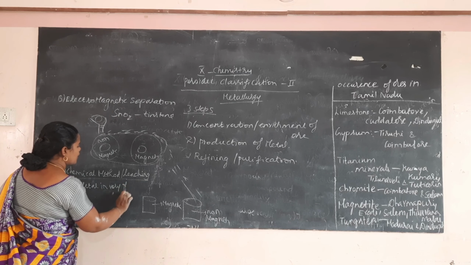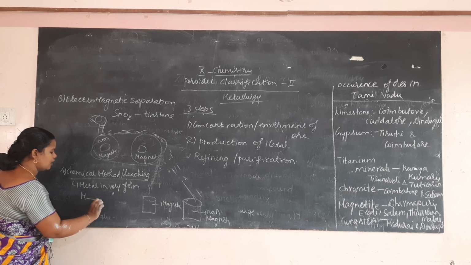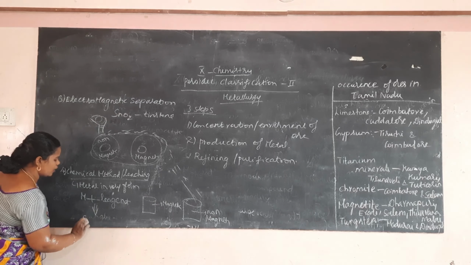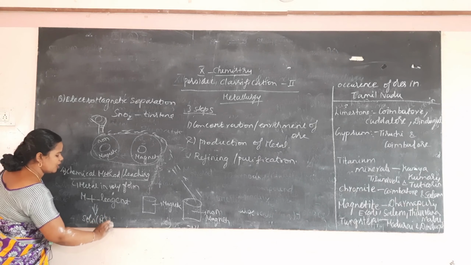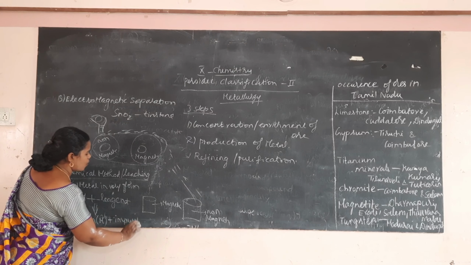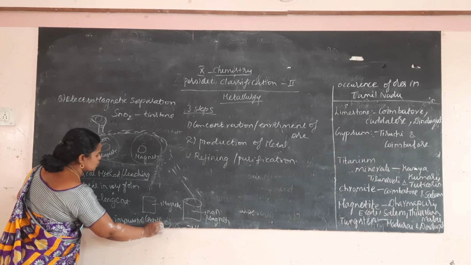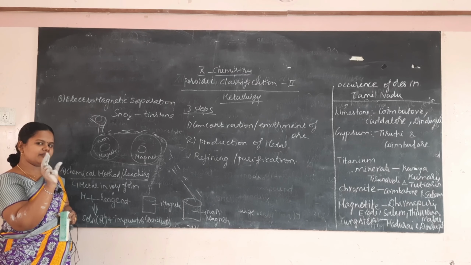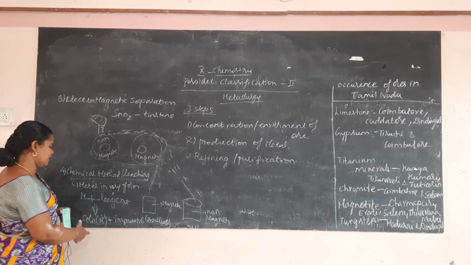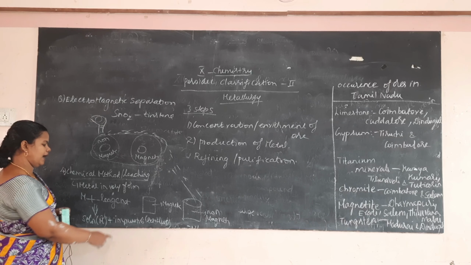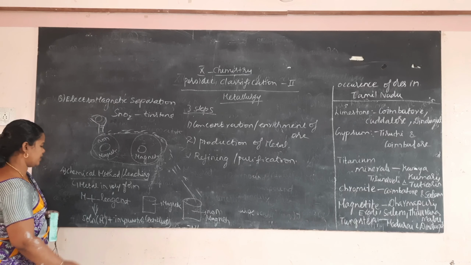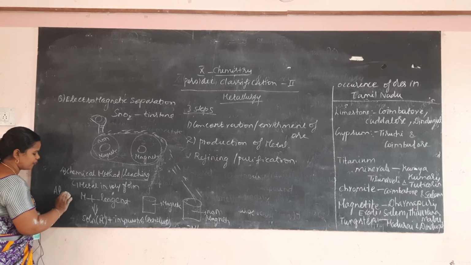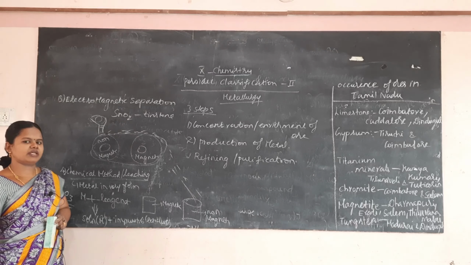Here the metal plus reagent will form a solution, so the metal will go into the solution. The impurities will remain as residue. So when you filter the solution, the impurity will be obtained as a residue on the filter paper and the filtrate will have the metal. This chemical method, or leaching, is particularly used in the extraction of alumina from bauxite.